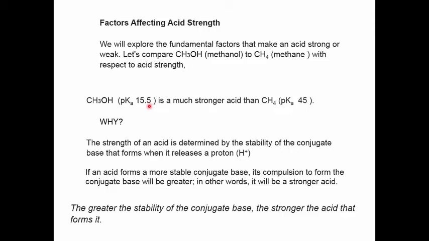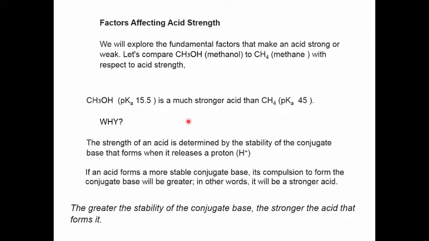Acid strength is indicated by the pKa value. Remember, the smaller the pKa, the stronger the acid. The pKa of methanol is 15.5. The pKa of methane is 45. A big difference. Methanol's pKa is much smaller. But why is methanol a stronger acid than methane?